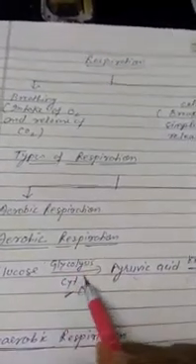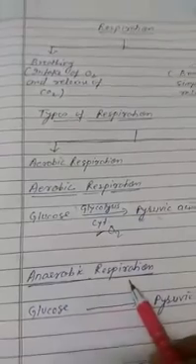Clear? So this is the whole process, the different chemical reactions that occur in aerobic respiration. So aerobic respiration involves two sites of the cell. First one is cytoplasm and second one is mitochondria. Clear? Now come to the next type, that is anaerobic respiration.